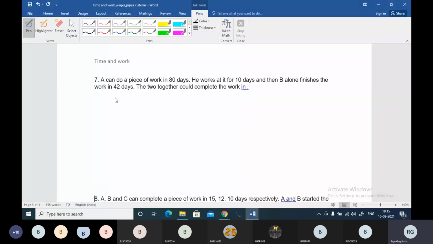A can do a piece of work in 80 days, right? So A's 1 day work will be 1 by 80, and he says 10 days work. 10 days work will be 10 by 80, that is 1 by 8.